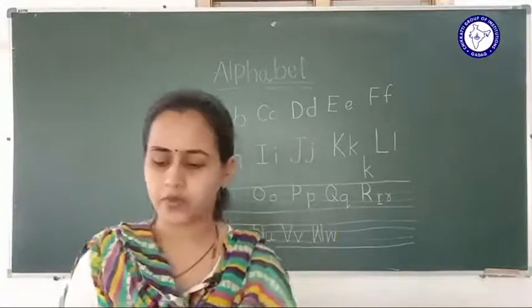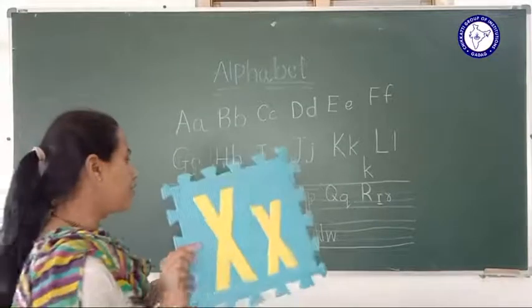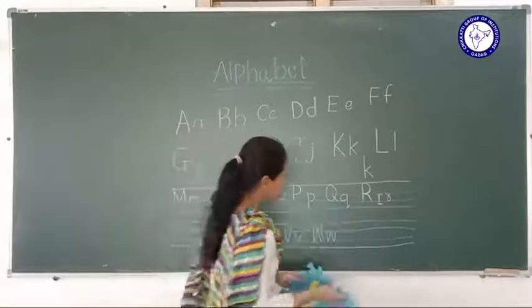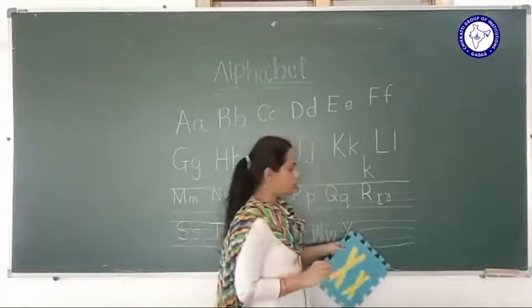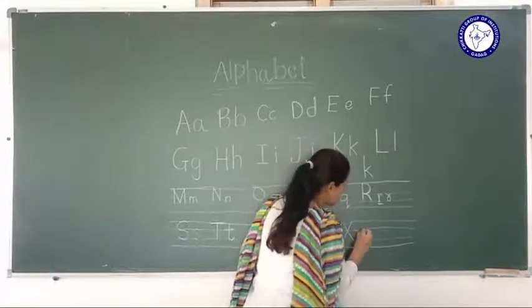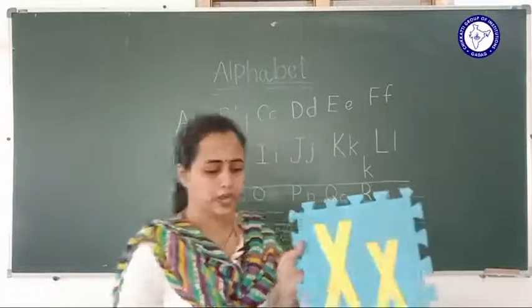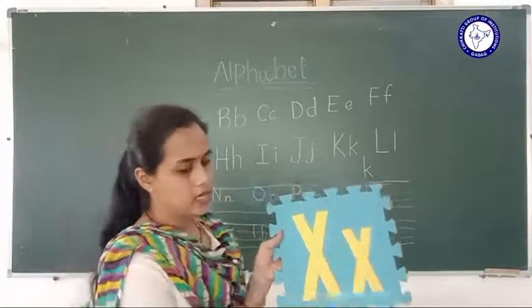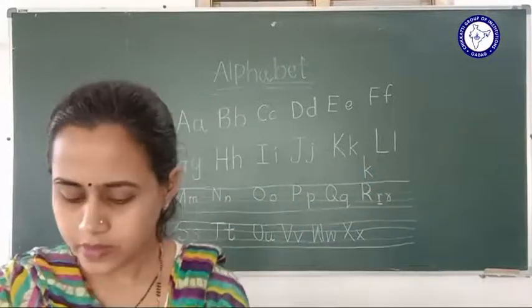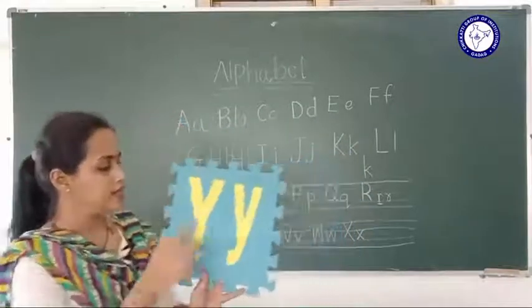See the next alphabet, which is X, right? So here we write X, capital X, which is red line to blue line, small x, which is in blue line. You should write, okay? X, right? So here the next letter, which is Y, right?